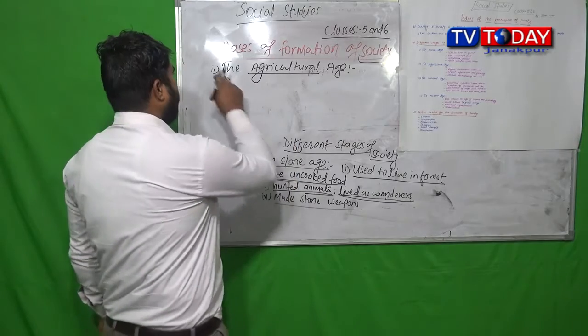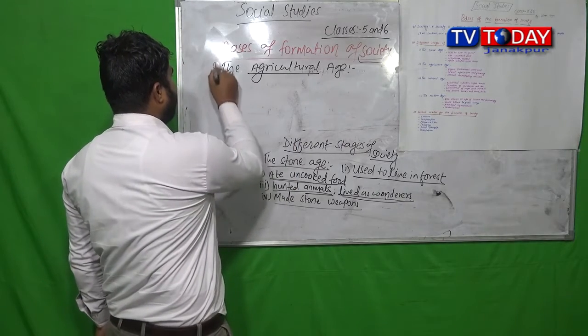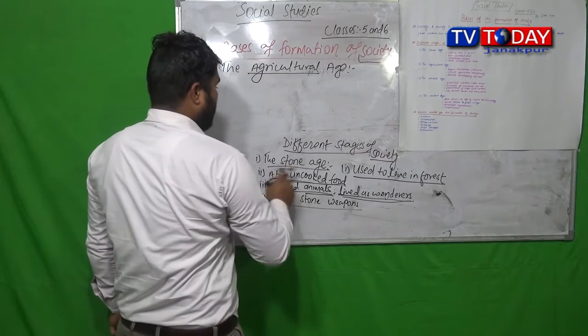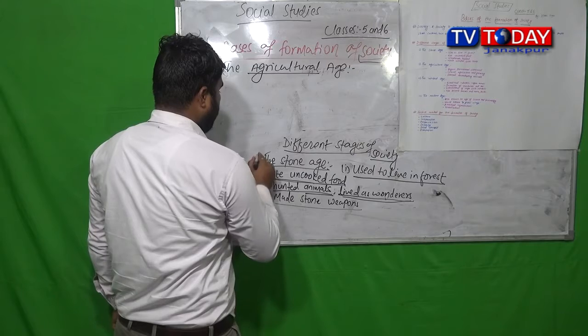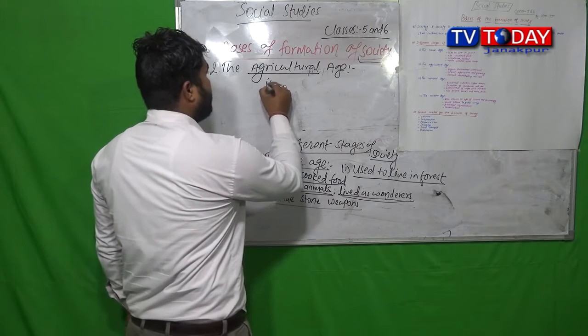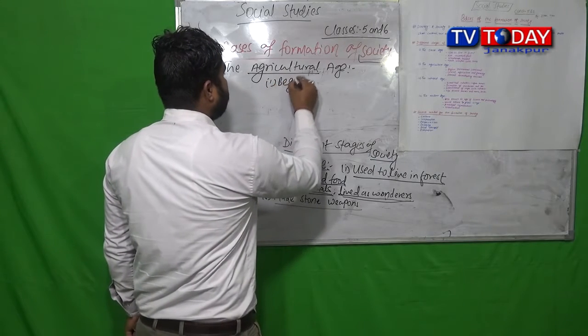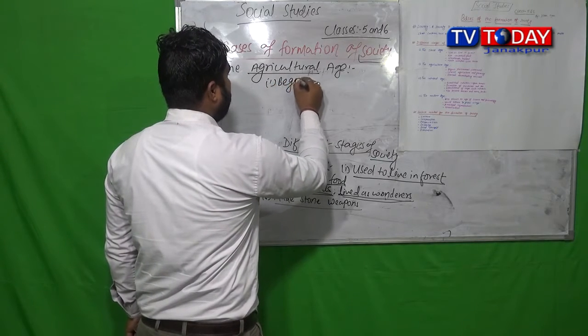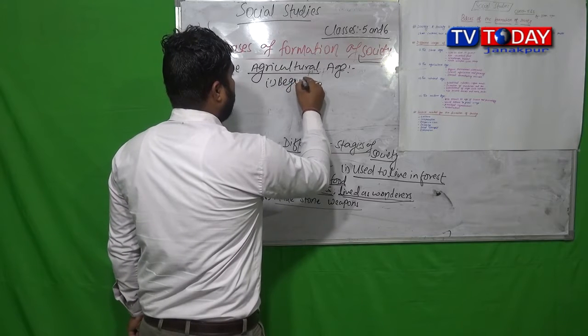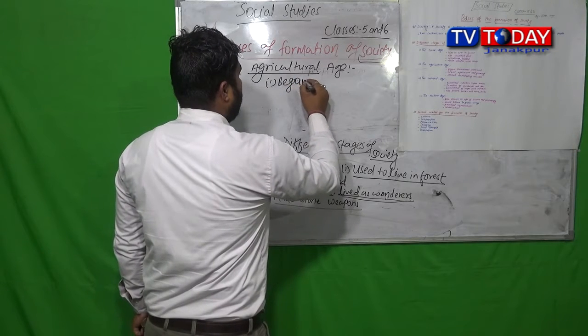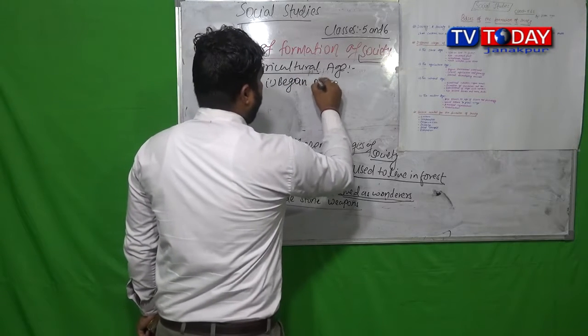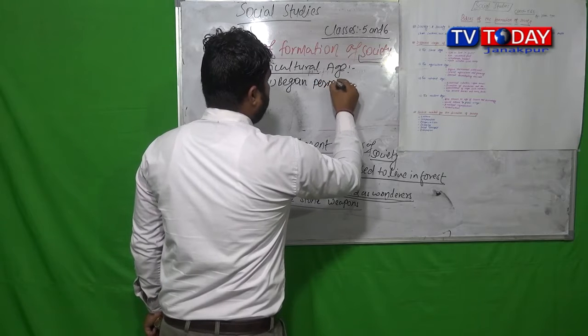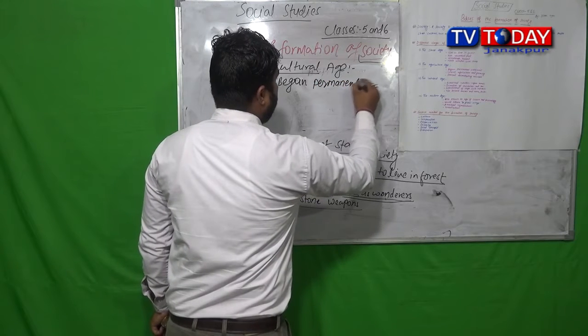So basically three features under this we can talk about. First one, began permanent settlement.